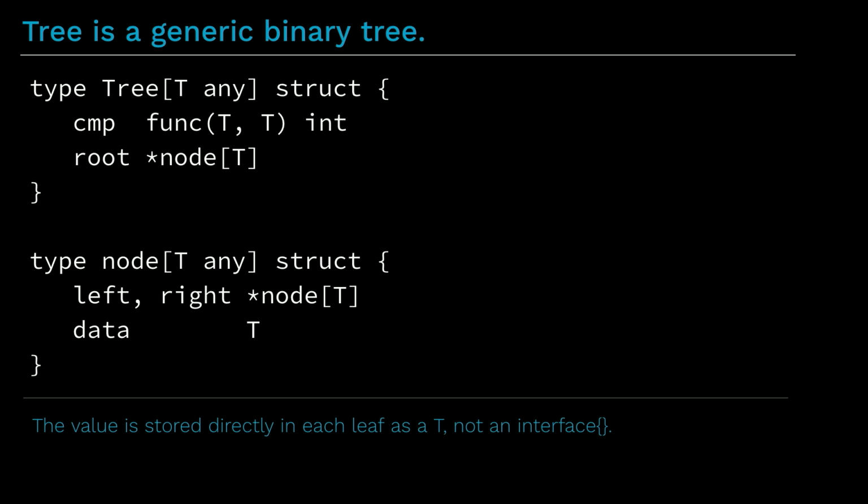Replacing an interface type with a type parameter can often permit the data to be stored more efficiently. In some cases, using a type parameter instead of an interface type can mean code can avoid type assertions and can instead be fully type checked at compile time. For example, here's what a binary tree data structure might look like using type parameters. Each leaf node in the tree contains a value of the type parameter T. When the tree is instantiated with a particular type argument, values of that type argument will be stored directly in the leaf nodes. They will not be stored as interface types.